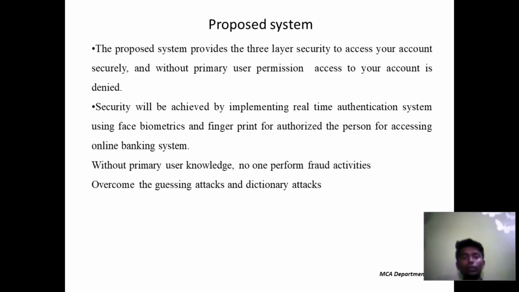Suppose anyone tries to access your account, it will be denied. And one more thing, it takes a screenshot and sends it to the corresponding person. That is the main purpose of our project, and it will also send a message to the corresponding person.